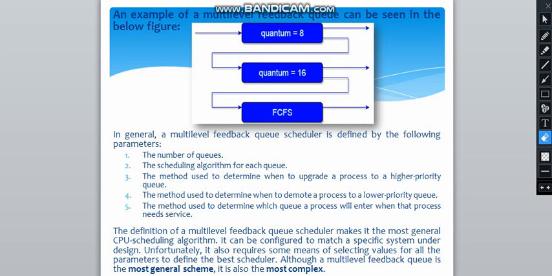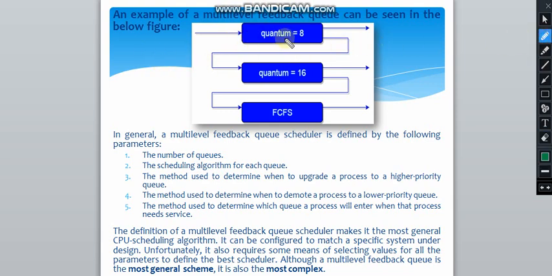Hello students. So in the last lecture we have seen about the multi-level queue, that is the CPU scheduling algorithm, and also we have seen the multi-level feedback queue CPU scheduling algorithm. Let's move on to an example of multi-level feedback queue that can be seen using this figure.